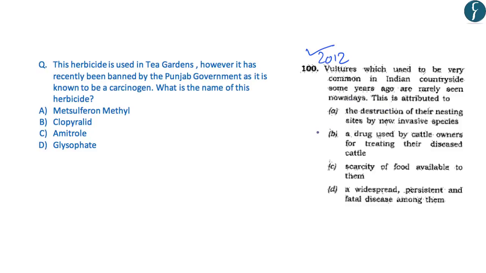Now, the correct answer in this case was that it is attributed to a drug used by cattle owners for treating their diseased cattle, and the name of this drug was diclofenac. Now, that is why the name of this herbicide, which has been banned by the Punjab government, is important for us from preliminary examination point of view. So, you should try and answer this question and put your answer in the comment section. With this, let us move on to the next article.